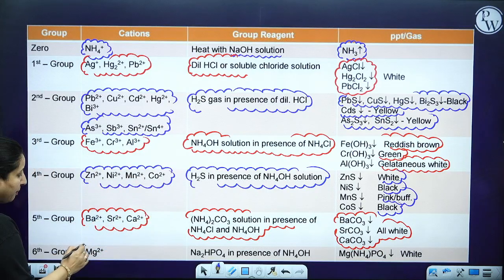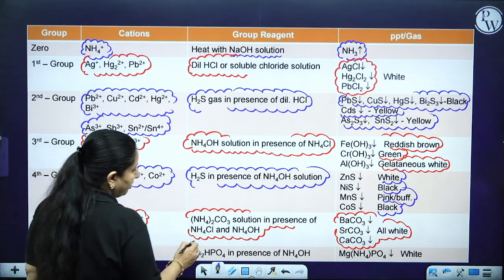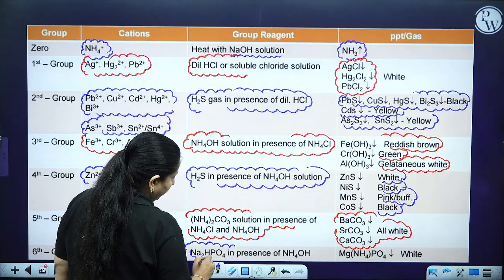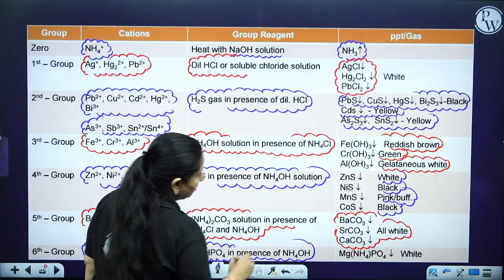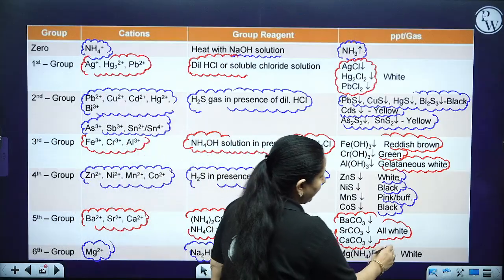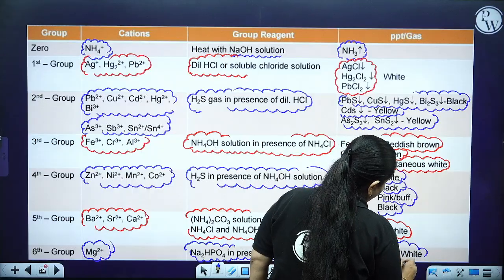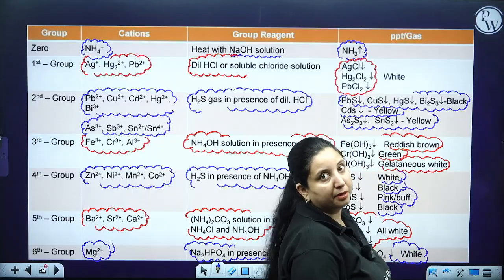Then say suppose you do not get that also. So your magnesium, that is your group 6 element. What is going to be your group reagent? Sodium hydrogen phosphate in the presence of ammonium hydroxide. So you are going to get a white precipitate. So white precipitate means group 6 is present.